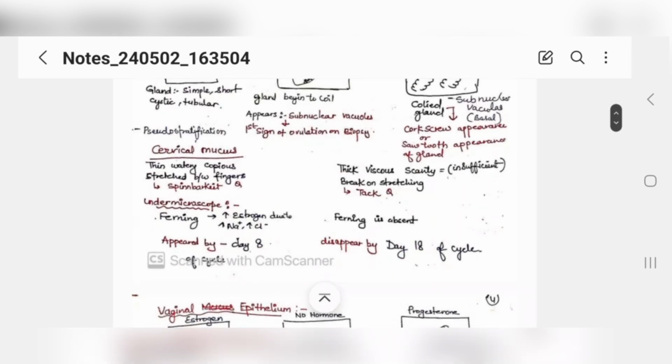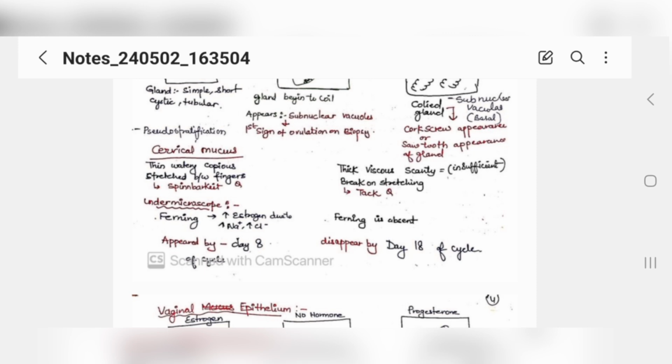And the effect of estrogen and progesterone on cervical mucus: when it is thin, watery, and stretchable between your fingers, you must have seen images in PSM and gynae, that thin liquid which is very sticky and you can stretch it between your fingers. That is called spinnbarkeit sign. That fluid is called cervical mucus, which is produced in the first half of your cycle before ovulation. So you can get an idea that you are in the proliferative phase.